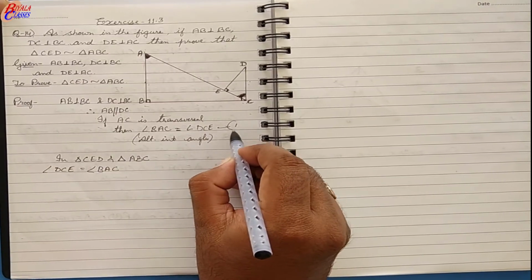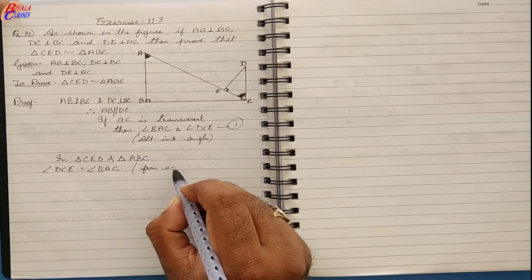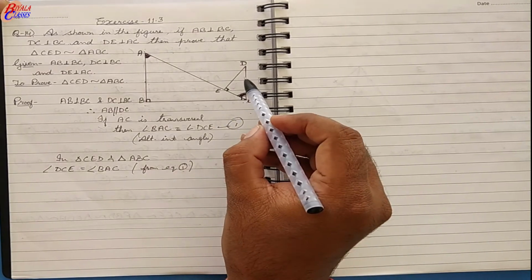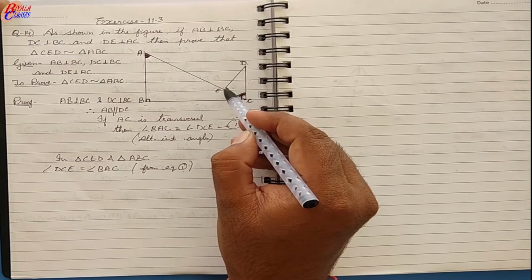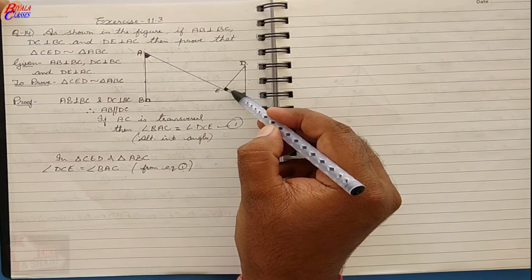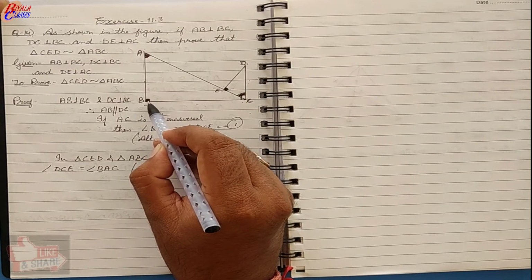You can say that this is equation 1, so you may write it here as from equation 1. And also this angle is 90, because DE is perpendicular to AC, so this angle, that is DEC, is a 90 degree angle, and even this angle ABC is 90 degrees.